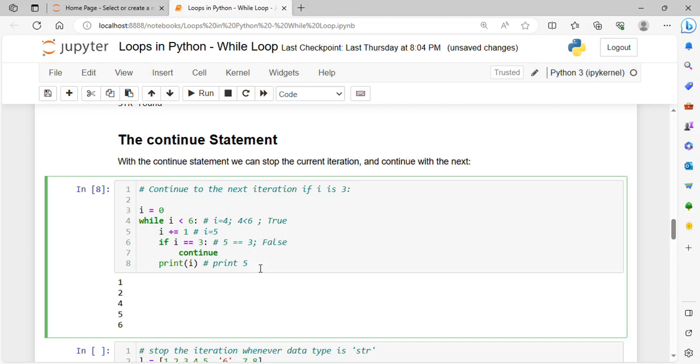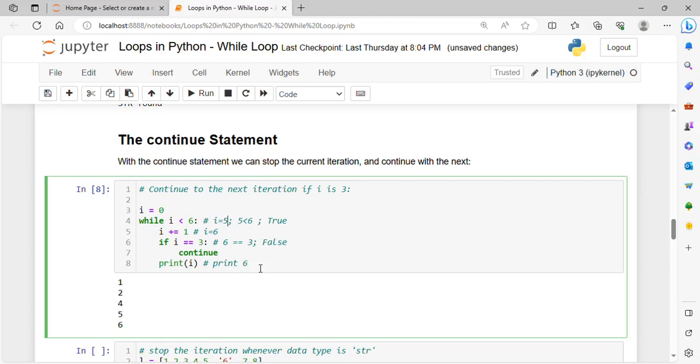Next iteration, I equals 5, 5 less than 6, which is again true. After incrementing it will become 6, and 6 equals 3, which is false, so it will not go to continue, and will print 6.